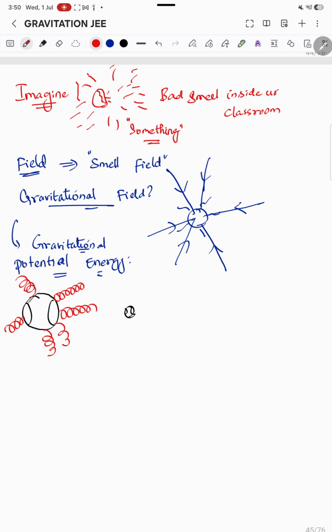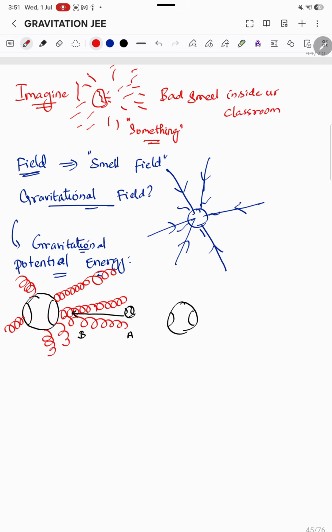Now if I move this tennis ball towards the football from point A to point B, what happens? What happens if I suddenly release the tennis ball?